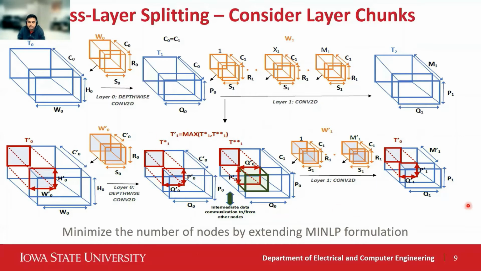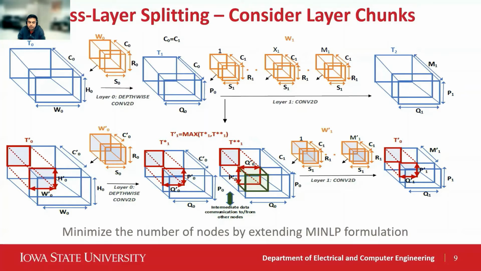In addition, there may be layers that are too big in both arena and weight memory compared to a node size and may need both cross layer and interlayer splitting to even produce a valid partition. We show the general scenario here, which incurs some communication overhead highlighted in green. We extend this concept to layer chunks of arbitrary number and develop a mixed integer nonlinear optimization formulation to minimize the number of nodes.